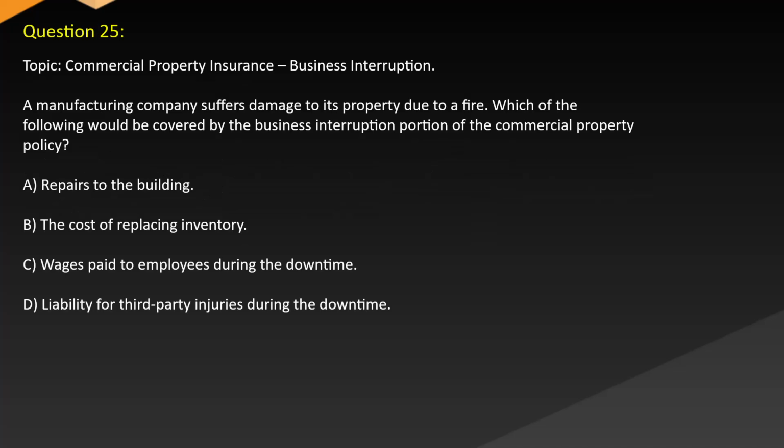Question 25. Topic: Commercial property insurance. Business interruption. A manufacturing company suffers damage to its property due to a fire. Which of the following would be covered by the business interruption portion of the commercial property policy? A. Repairs to the building. B. The cost of replacing inventory. C. Wages paid to employees during the downtime. D. Liability for third-party injuries during the downtime.